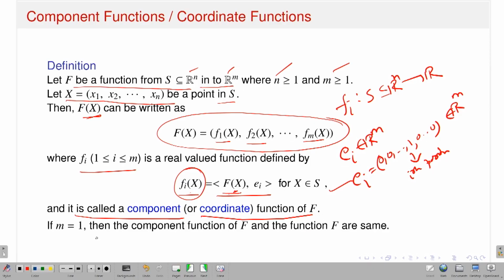If m is equal to 1, then you can easily observe that this component function boils down to the function f itself, because m is 1, that means it is already real valued. Okay. So why is this representation important?